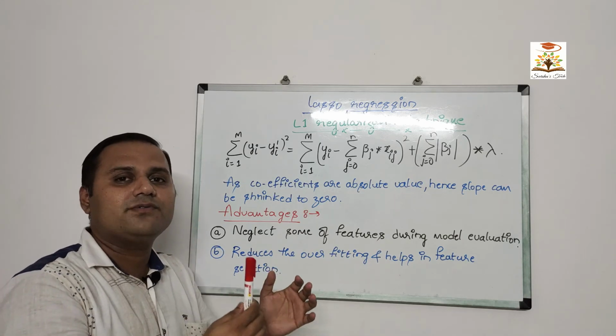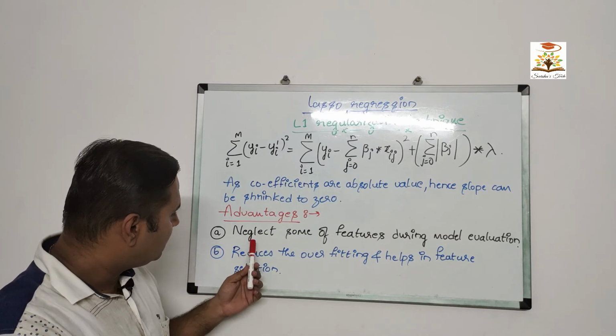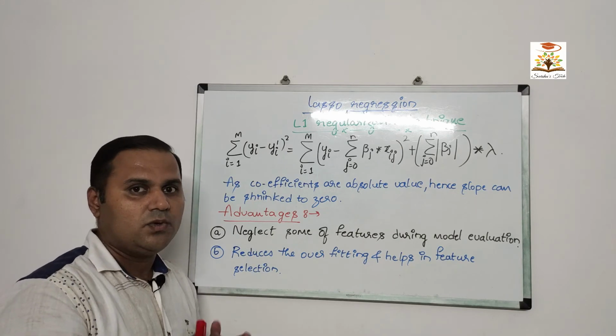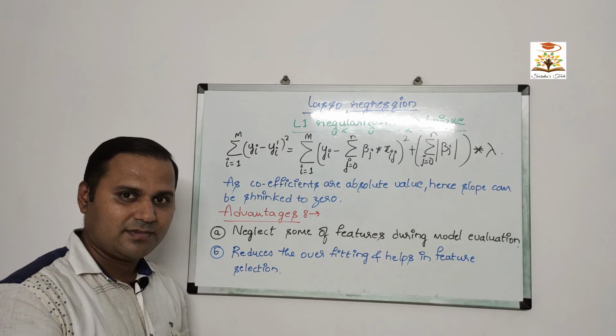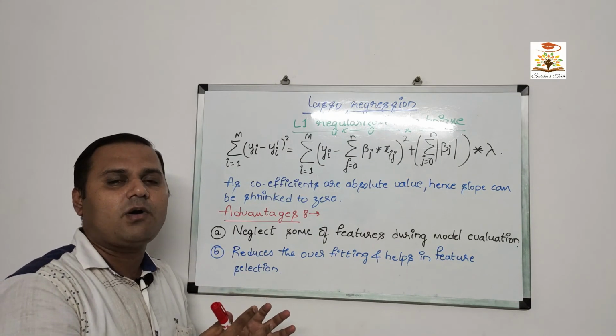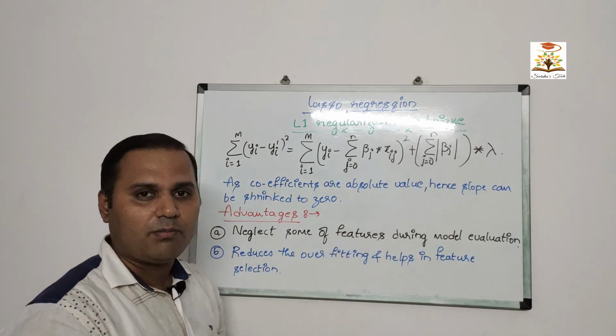Now let us understand a few of the advantages of lasso regression. First, we can neglect some of the features during our model evaluation. Lasso regression is also an enhancement of linear regression with some bias component.